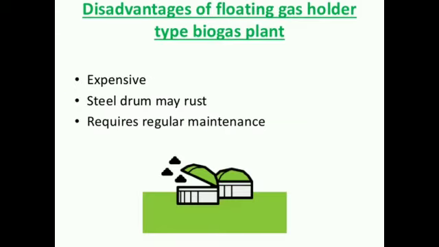What are the disadvantages of the floating gas holder type of biogas plant? It is expensive because it requires more cost for its construction. As we know, the floating gas holder needs a steel drum. When that steel drum is used many times, it may cause rusting. Then it requires regular maintenance, and the cost of regular maintenance is high.